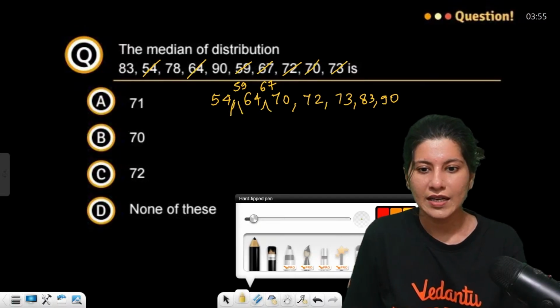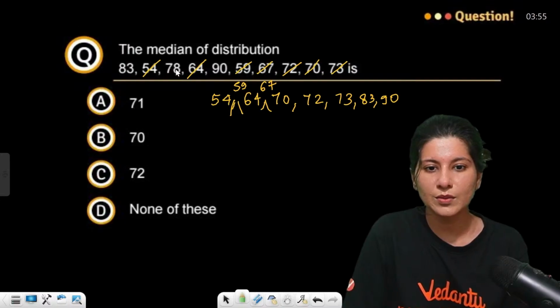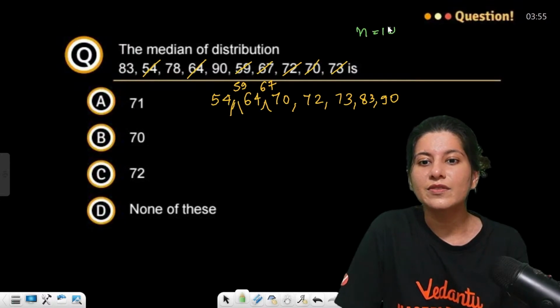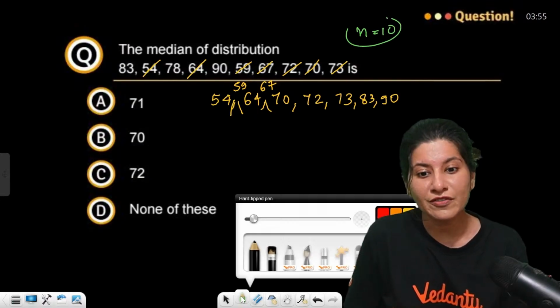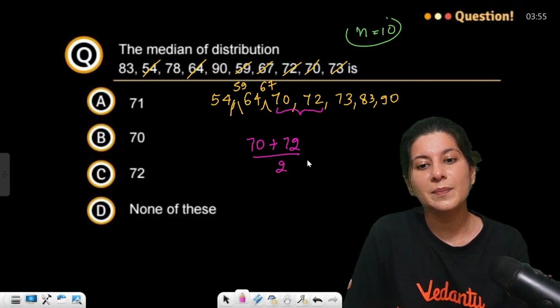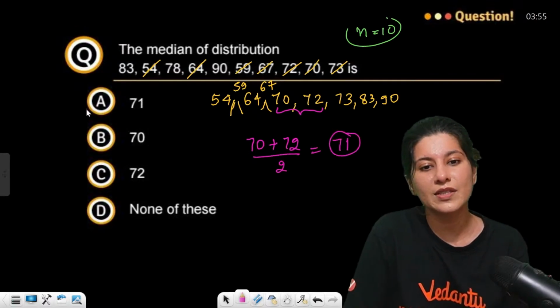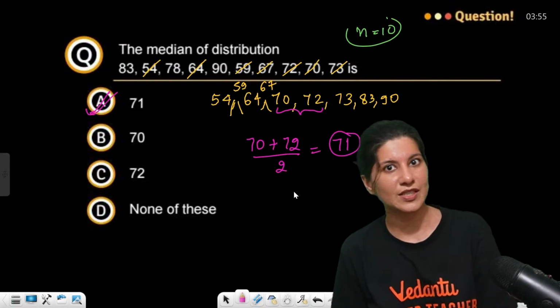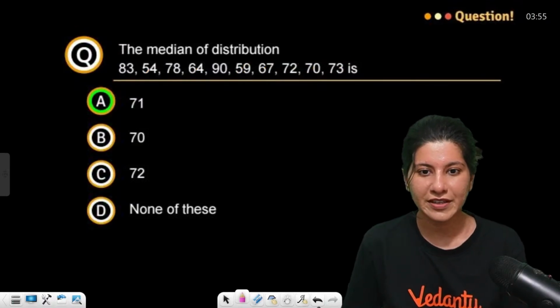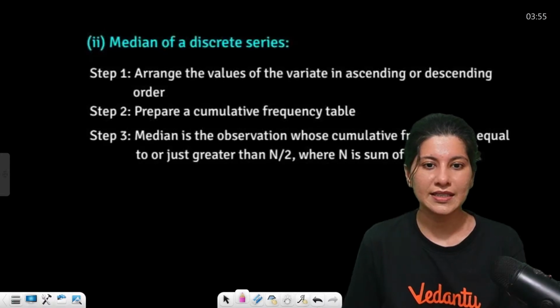Now how many observations are there? 1, 2, 3, 4, 5, 6, 7, 8, 9, 10. 10 observations. So now the 5th and 6th observations will be the middle. 1, 2, 3, 4, 5. The 5th and 6th are 70 and 72. So the mean of 70 and 72 is 71. Option A is absolutely right. 71 is the correct answer.